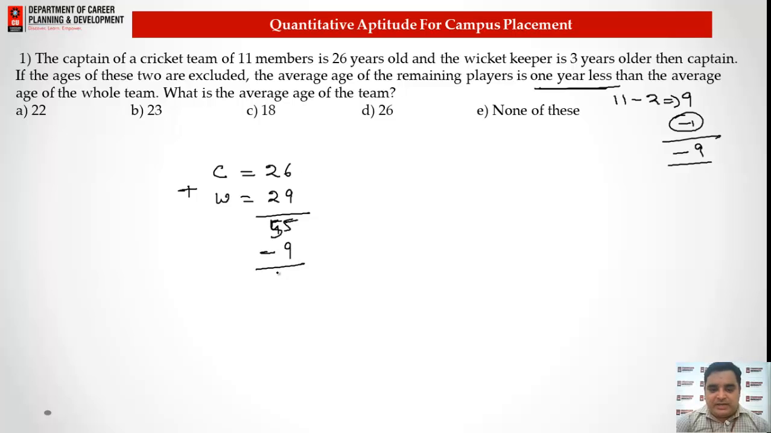So 55 minus 9, we are left with 46, and for these two members 46 will be the impact. That means the average age of the team will be 46 divided by 2, that is 23. So option B will be the correct answer. This is an alternate approach that we can use for question number 1.